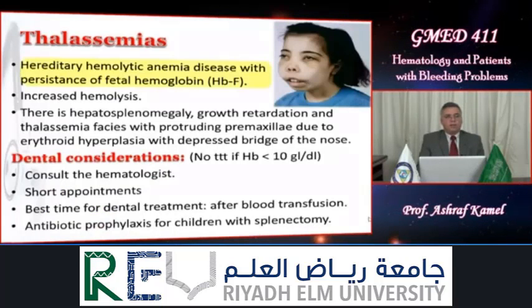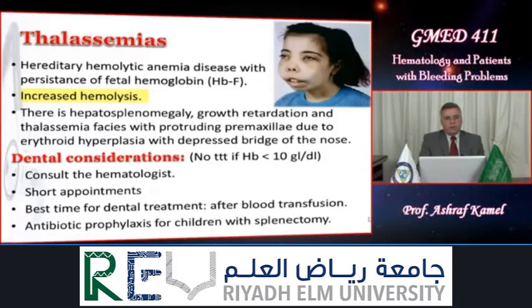Thalassemia, it's a hereditary hemolytic anemia in which there is an abnormal hemoglobin. The abnormal hemoglobin in thalassemia is the persistence of the fetal hemoglobin after birth. There's a problem of increased hemolysis all the time.